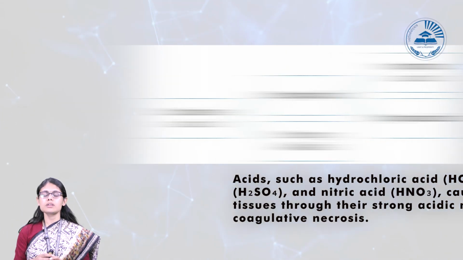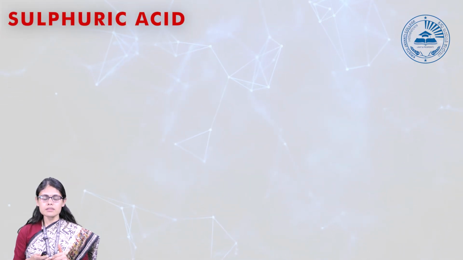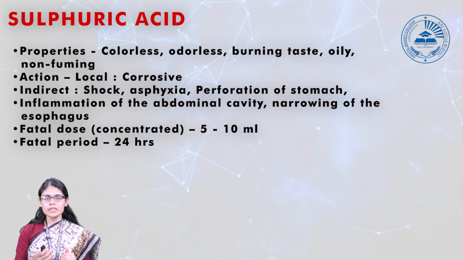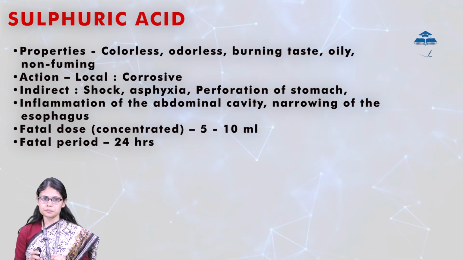Now, the first acid is sulfuric acid. Coming to the properties of sulfuric acid, it is colorless, odorless, it has a burning taste, it is oily or dense in nature, and it is non-fuming at room temperature.